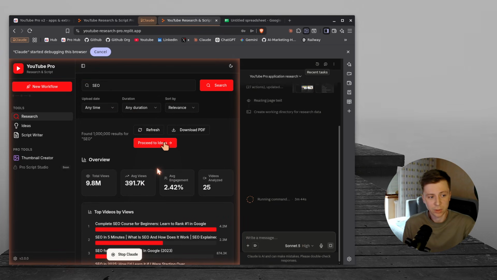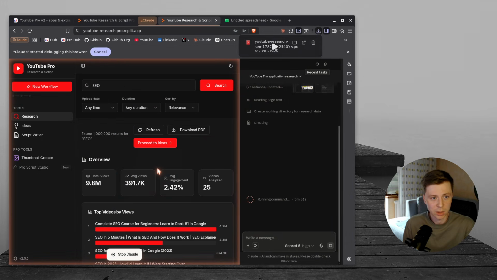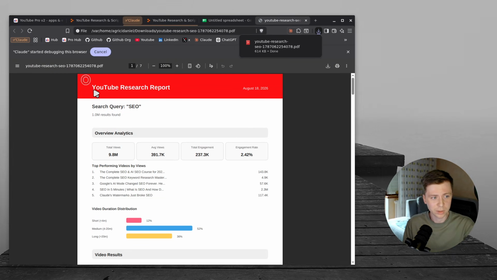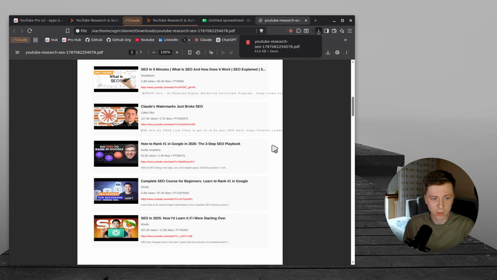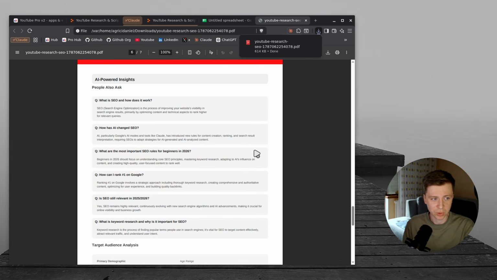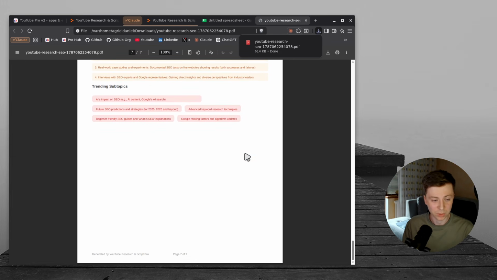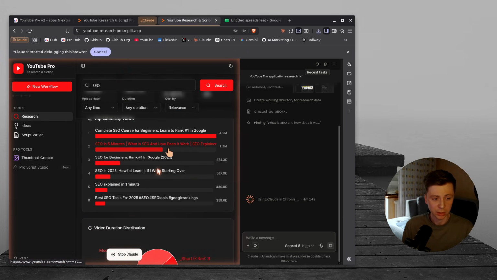And at the same time here, I can just proceed to ideas or download as PDF. So this is from the app itself. I can just press here and download. You can see, I think there were some overlaps I remember in the document, but look at this, boom, YouTube research report. Here is everything about each and every video. Okay, cool, we got all of them. We can just share this even with our agent. We have the Q&A, we have, okay, here there's overlap, you see, because I remember even in the past, I didn't give too much attention to this PDF. But everything can be done here, at least basic information.